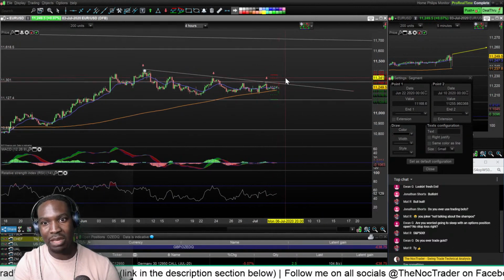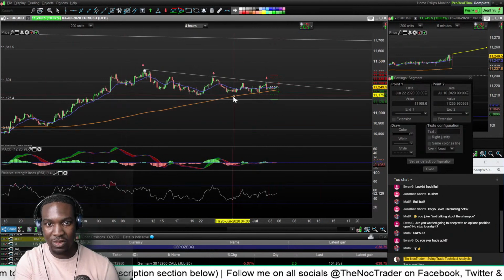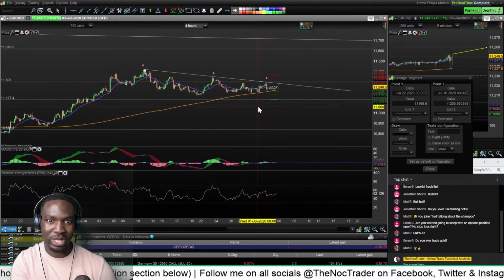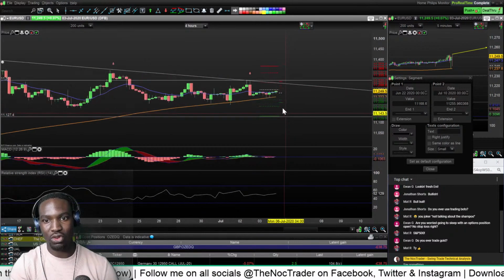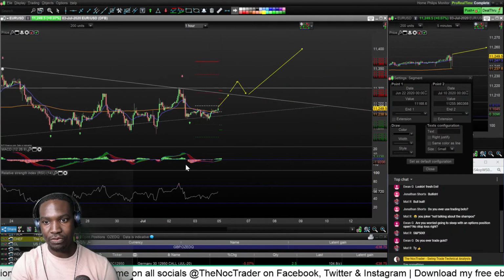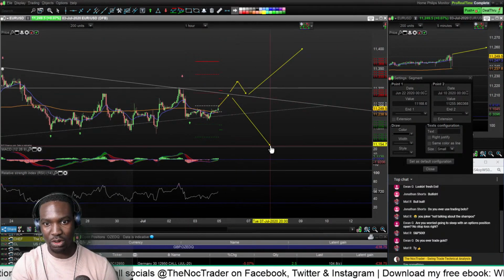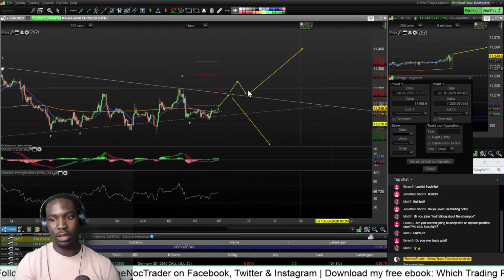Let's retest that line and then potentially break out. If it doesn't break out, then it's going to sell off. But the 180-day simple moving average is underneath it, it's climbing, and it's acting as a support. That gives me some hope that it's going to break out to the upside. So I want to draw some lines here and keep them there to see how they play out. Right now I believe that's going to happen. The potential scenario is a rejection, but I don't really see that being likely.